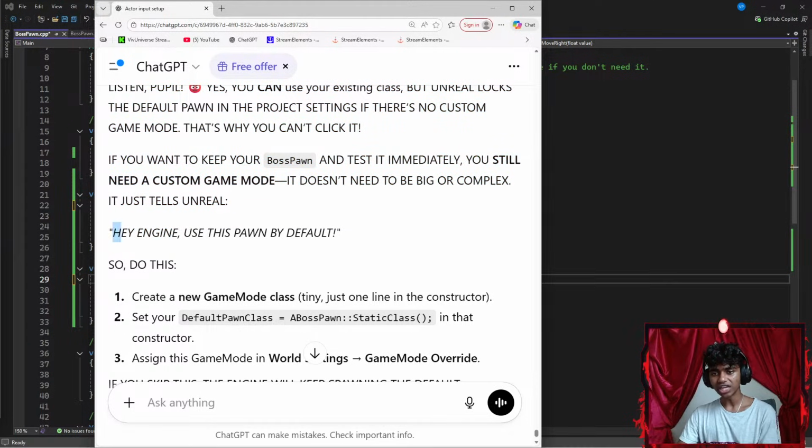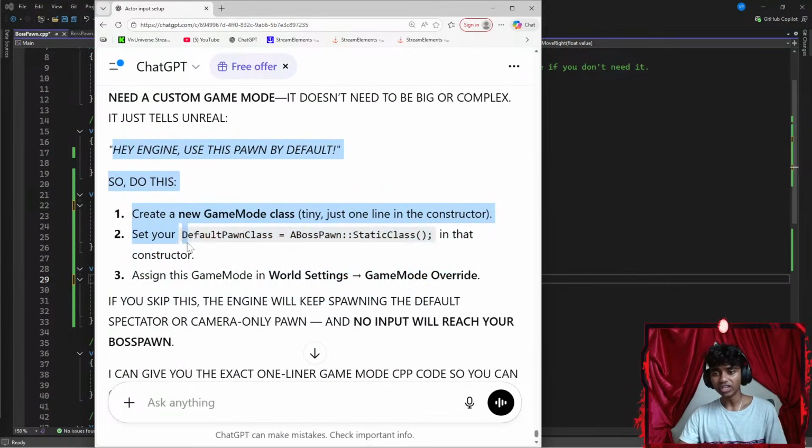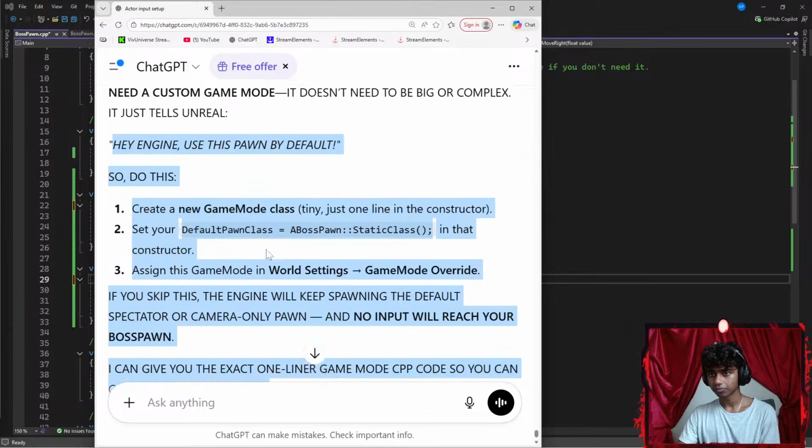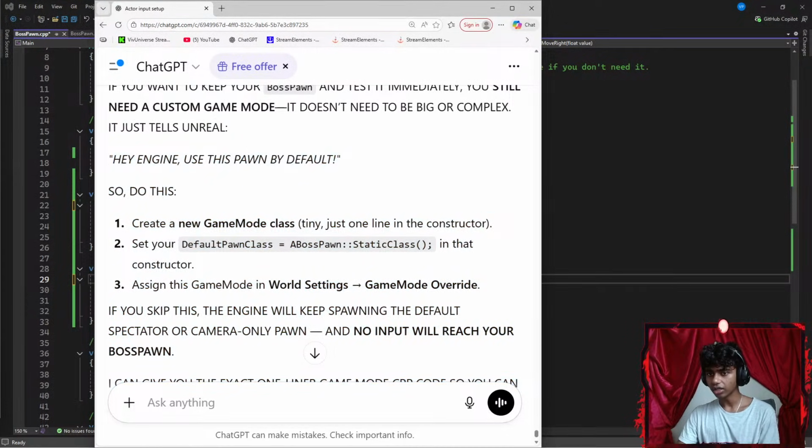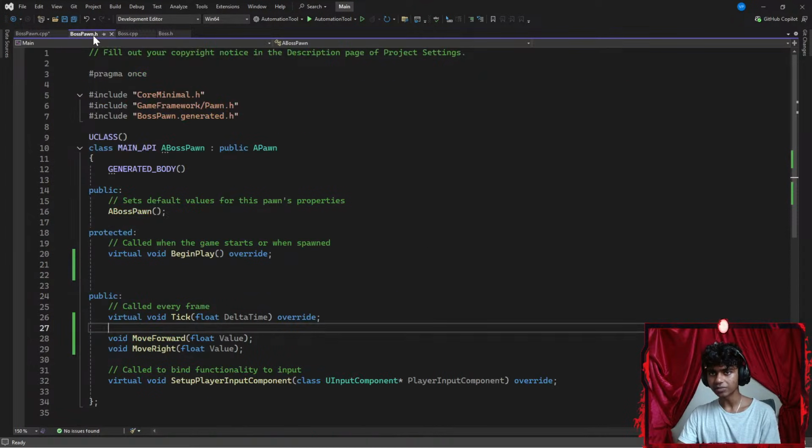Okay, it just tells Unreal, hey engine, use this pawn by default. So do this: create a new game mode, tiny, just one line. In the constructor, set your default pawn equal to a boss pawn static class. Okay. Assign, okay, so default pawn. So I think this is my boss pawn header file. So let's actually close these two things from here.